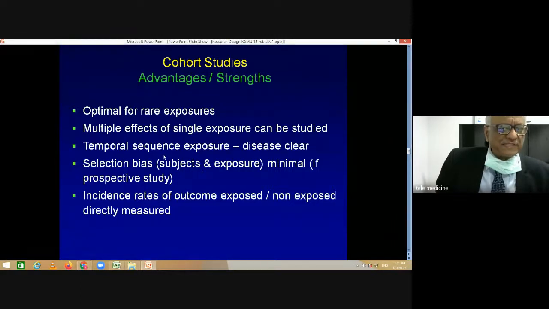The temporal sequence between exposure and disease is clear. Selection bias is minimal. And you can find out the incidence rates of outcome of exposed, and the ratio between outcome in exposed and non-exposed will give you the incidence rates directly.